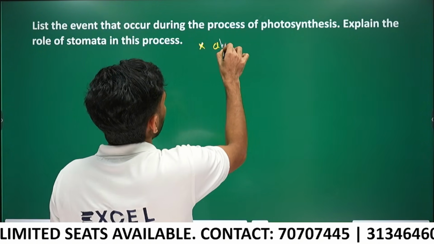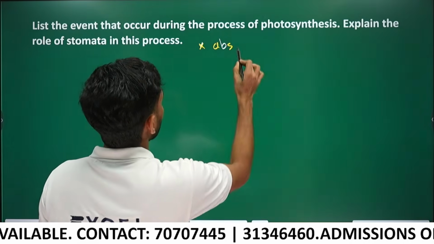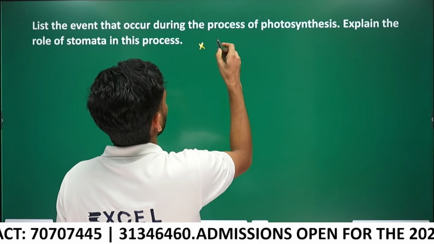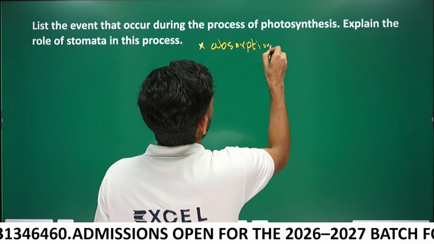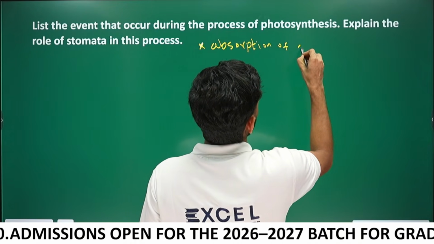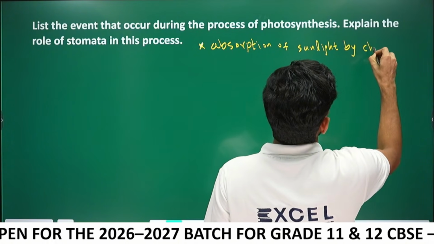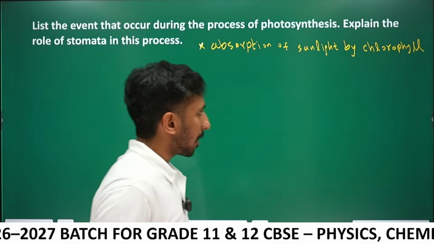First, absorption of sunlight by chlorophyll. Chlorophyll pigments present in the mesophyll cells of the leaf absorb sunlight.